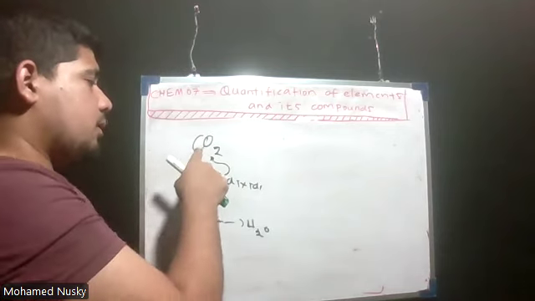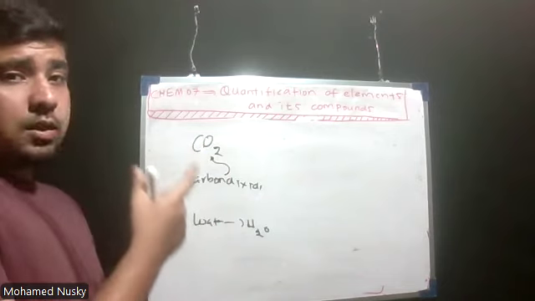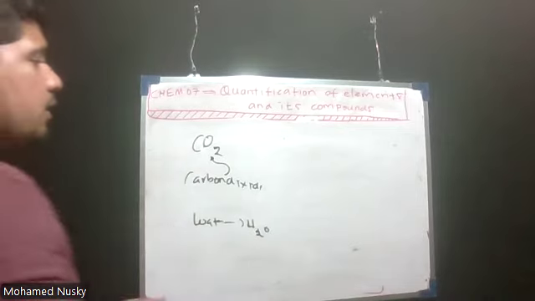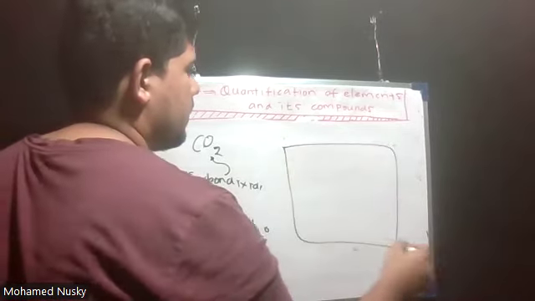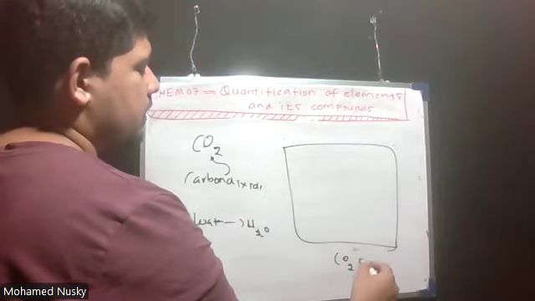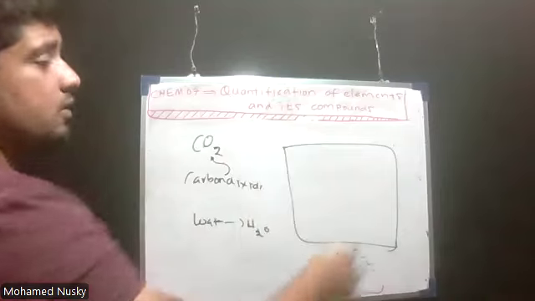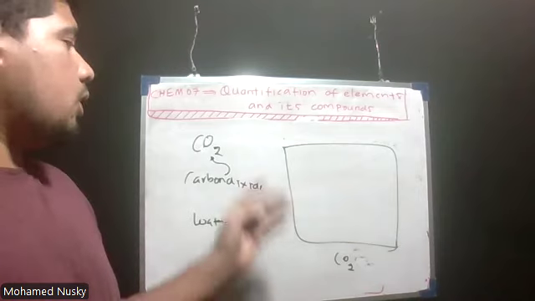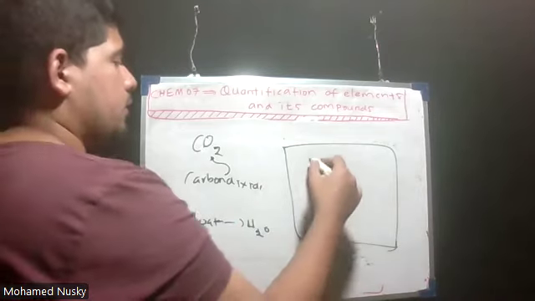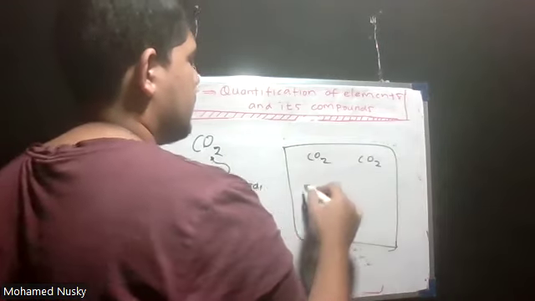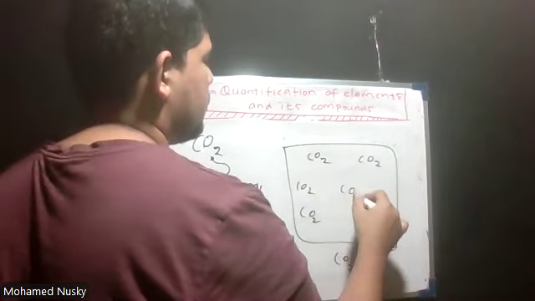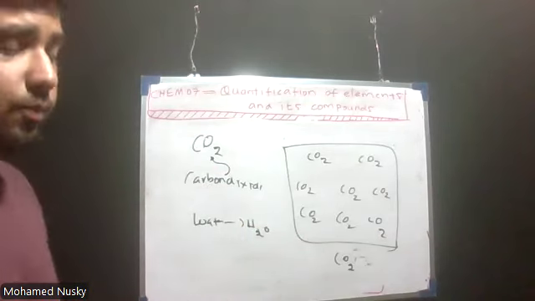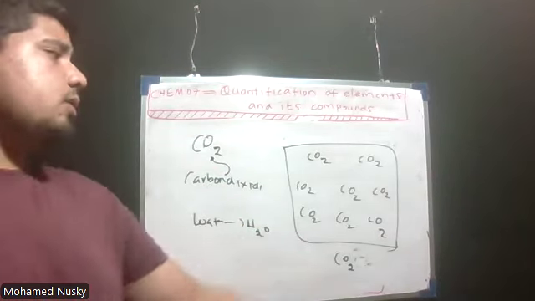What does CO2 mean? CO2 molecule. Now, how does this look? If I take a CO2 sample, here there is CO2 gas. This is a chamber, and I have filled this chamber with CO2 gas. So how does this CO2 look like? This is how CO2 looks like: CO2, CO2, CO2. Everywhere there will be CO2.